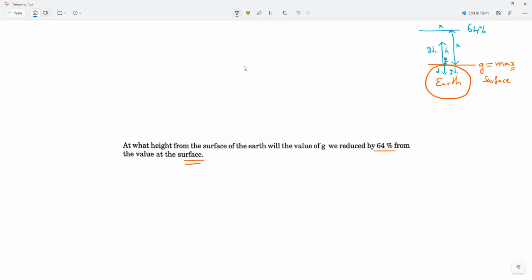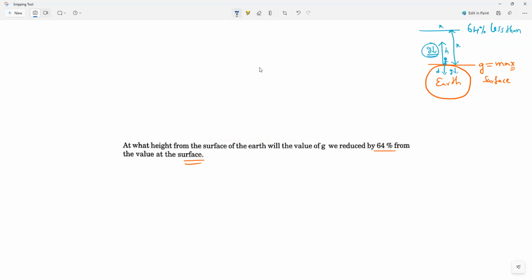Reduced. One doubt, sir. When the height increases from the Earth's surface, does the gravity increase or decrease, sir? That's what we studied fully yesterday. Only at the surface it is maximum. If we go above the surface, g value decreases. If we go into the surface also, g value decreases. That's what I said yesterday and today also.